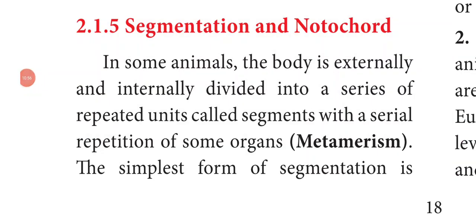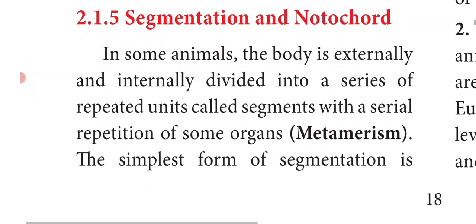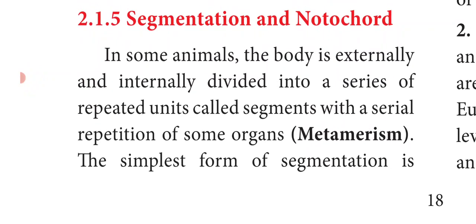Next, we'll see other fundamental features: segmentation and notochord. Based on the segmentation the animals are classified, and based on the presence or absence of notochord also the animals are classified. First we'll see segmentation. What do we mean by segmentation? In common terms it is division. In some animals the body is externally and internally divided into a series of repeated units called segments, with the serial repetition of some organs. This characteristic is called metamerism.